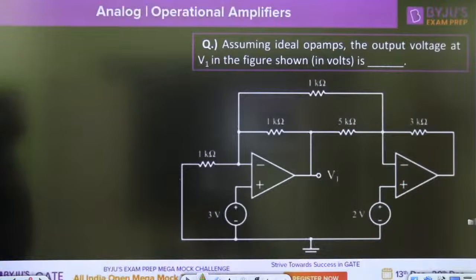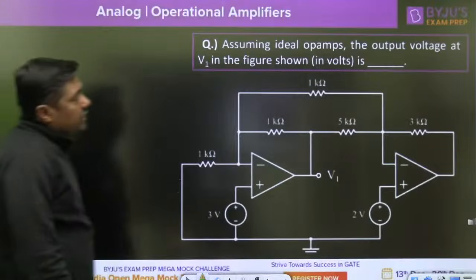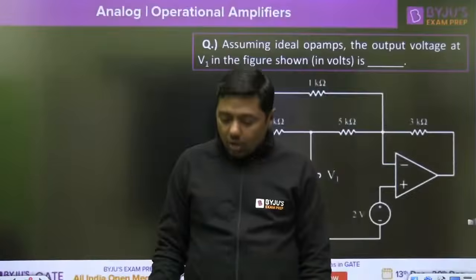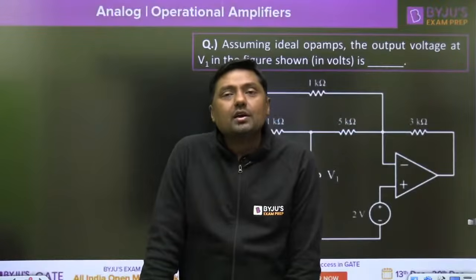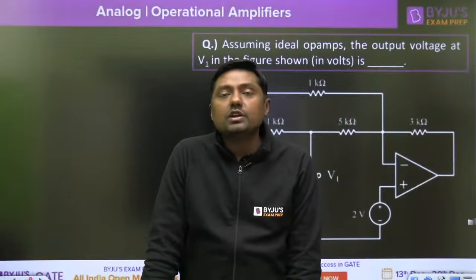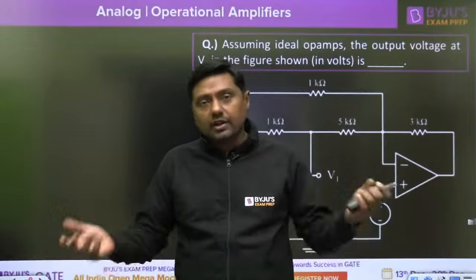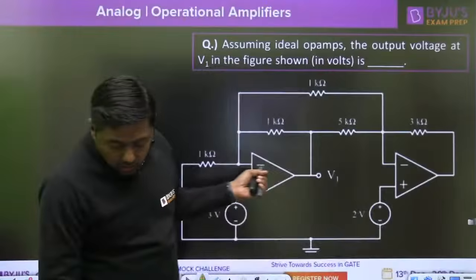Okay, next one, just a general question. If something is given in the operational amplifier, don't worry about that. Always we have to apply two things in a negative feedback. One thing is what? Virtual short concept, and another one is what? KCL, and you will get the answer. So that is the example.